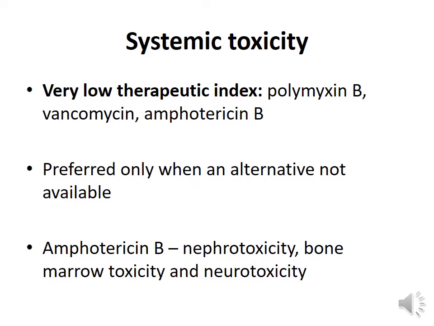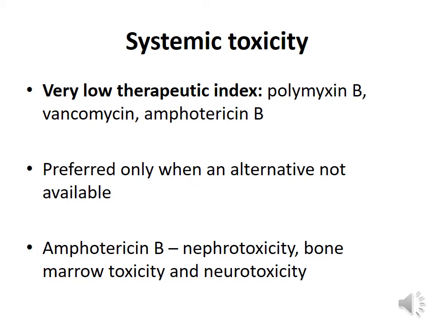Certain antimicrobial agents have an even lower therapeutic index. That means they are very dangerous as far as toxicity is concerned. So these compounds are preferred only when a suitable alternative is not available. Polymyxin B, vancomycin, amphotericin are the antimicrobials with a very low therapeutic index.